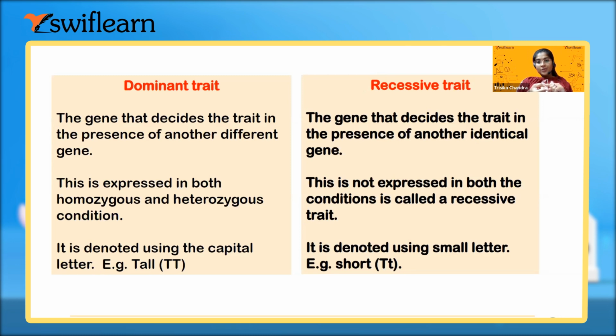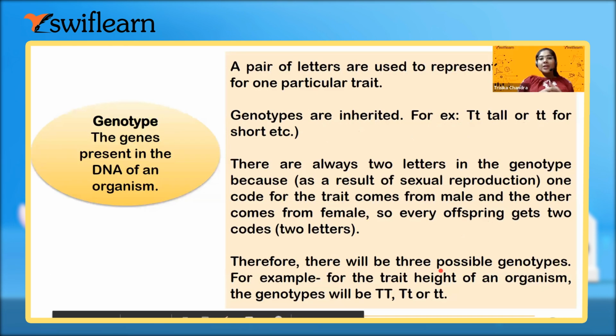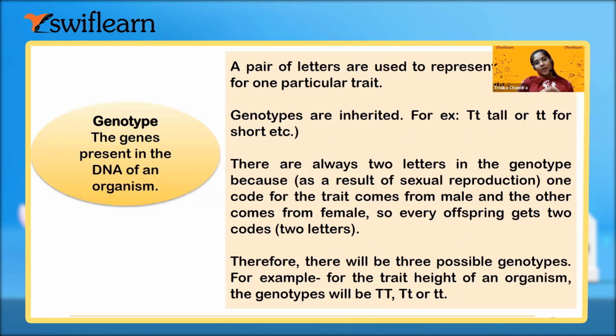So yes, if any one of them is dominant, then the recessive gene will not be able to express itself. There is a small mistake. Just see, both the t's will be small, then only the plant will be short. It's just a printing mistake.